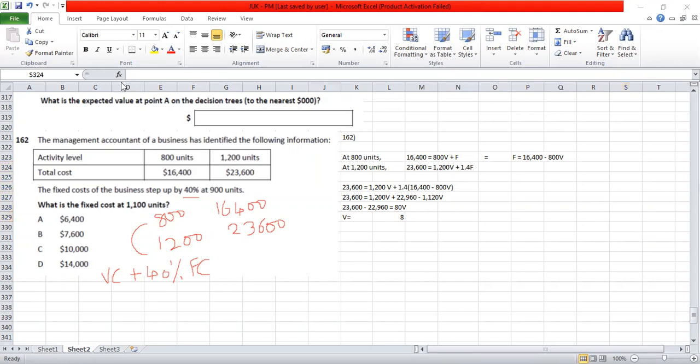So once variable cost is 8 per unit, we can estimate what the fixed cost is. Substitute in any equation and find out the fixed cost. See, if we take 800 units, we would get the original fixed cost at 800 units.